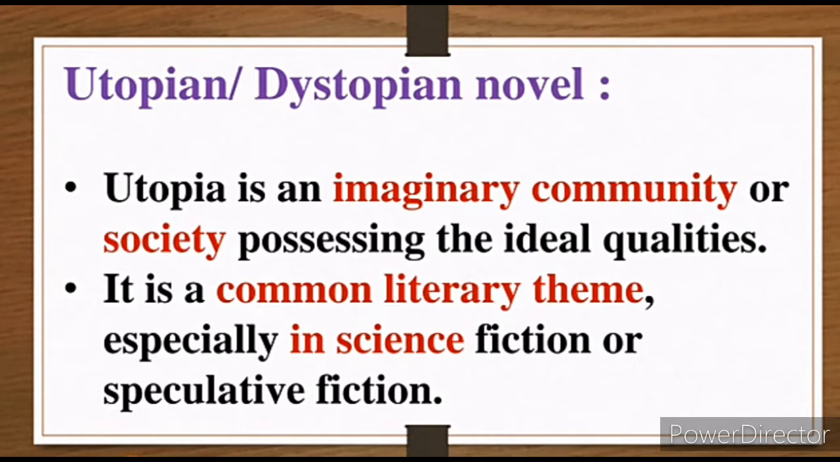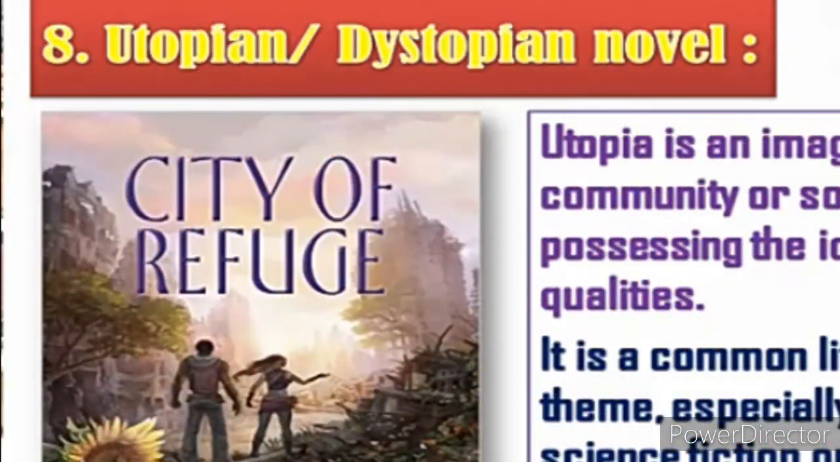Dystopian is just the opposite. इसी का opposite समझ लो dystopian, where the novelist or the writer is presenting very worst people, dishonest people, nobody is there to help, and the main character is trying to save the society from these wrong ideologies. Okay, so that is the dystopian novel. The best example is City of Refugees, which is seen in the slide.